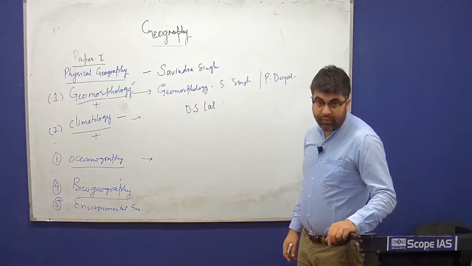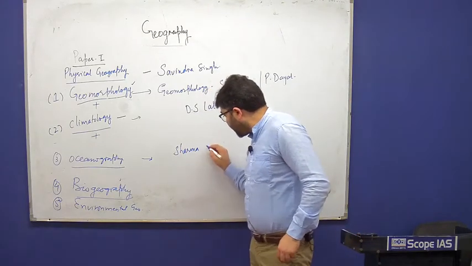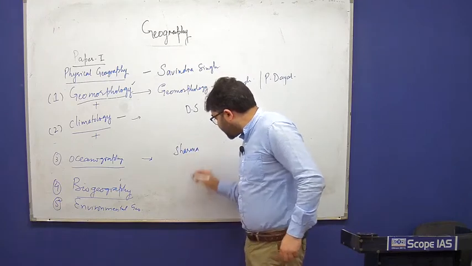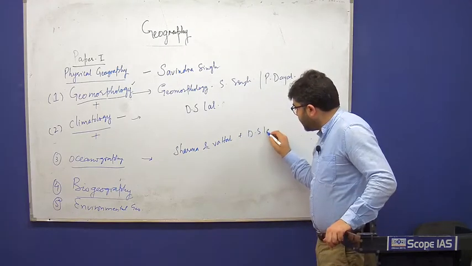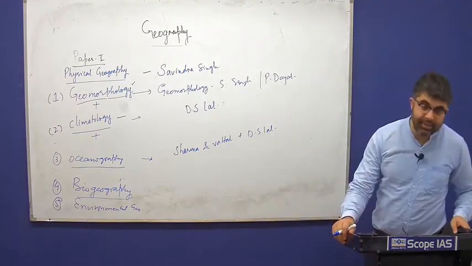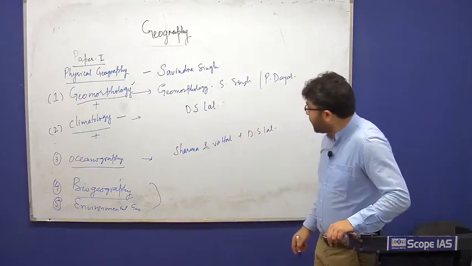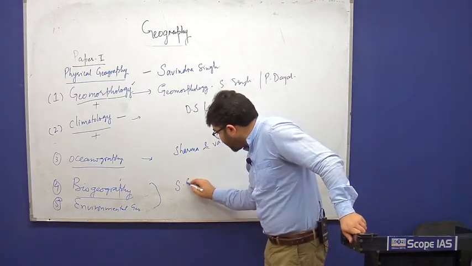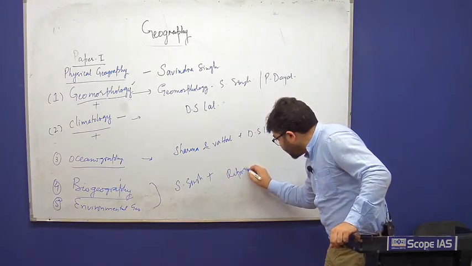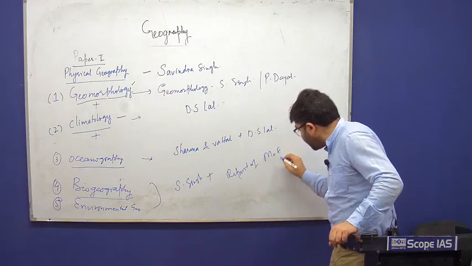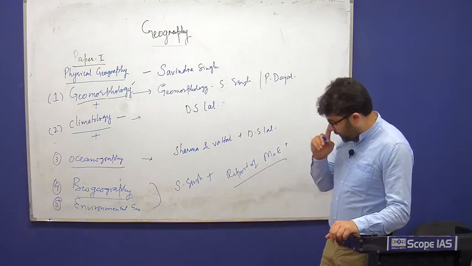Oceanography. For oceanography, there are two books that you can refer to. One is Sharma and Vatal, plus Oceanography by D.S. Lal as well. Then for biogeography and environmental geography, you can refer to Biogeography by Savindra Singh, plus you must also go through various reports of the Ministry of Environment and Forests. There's an annual report published every year. You can go through that as well.